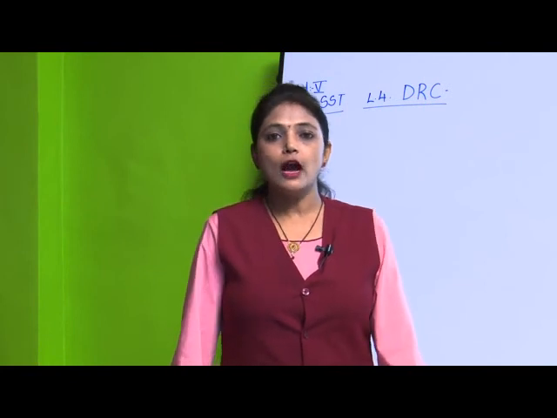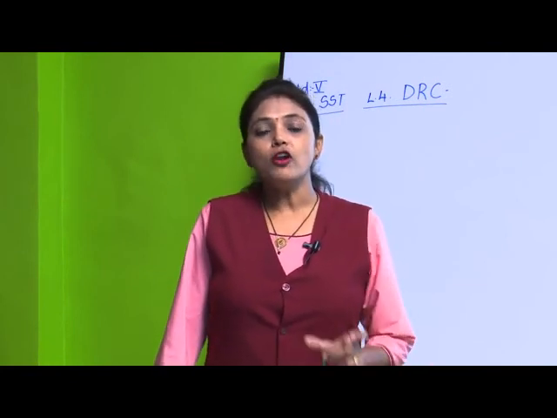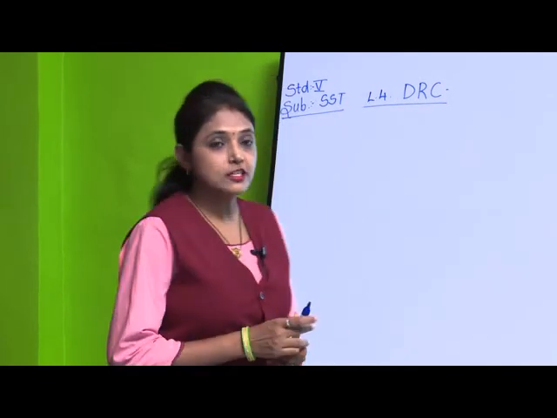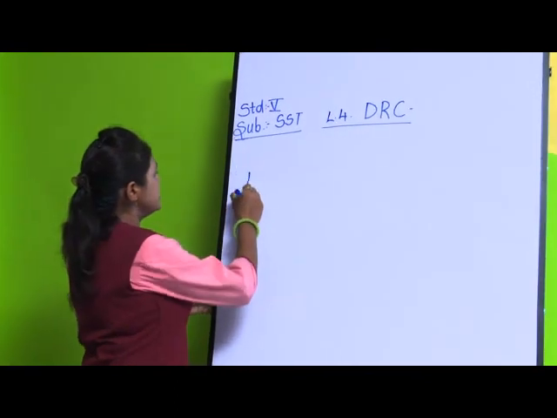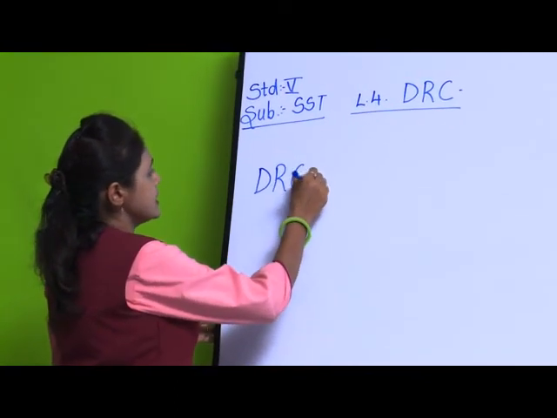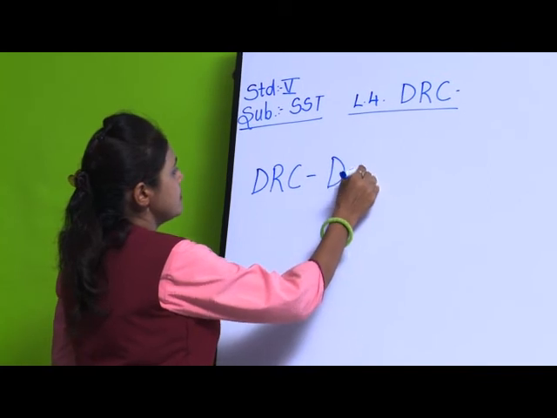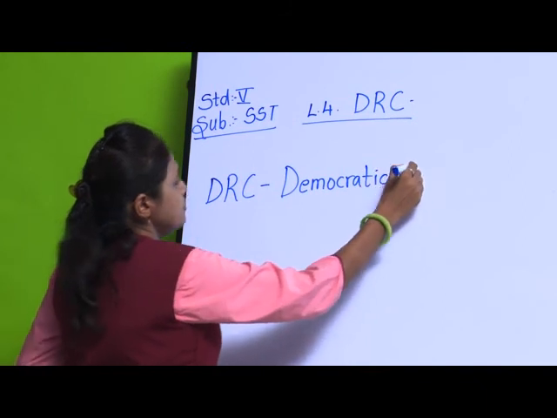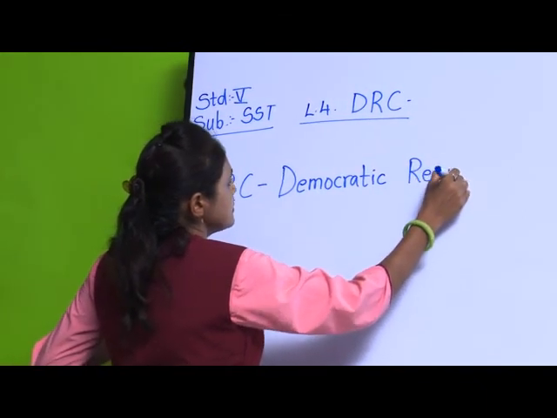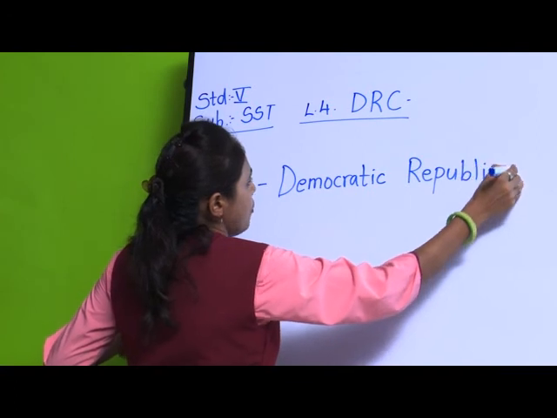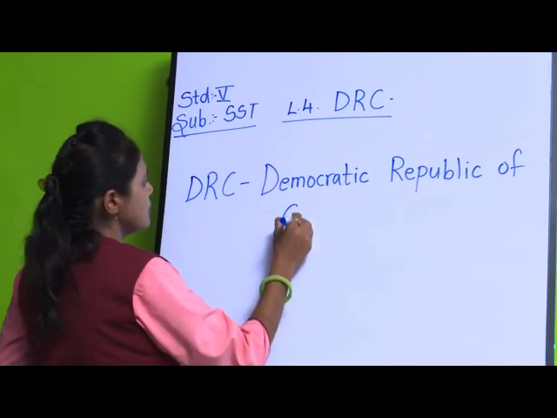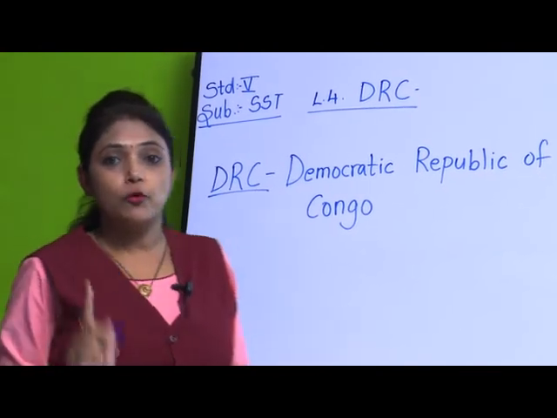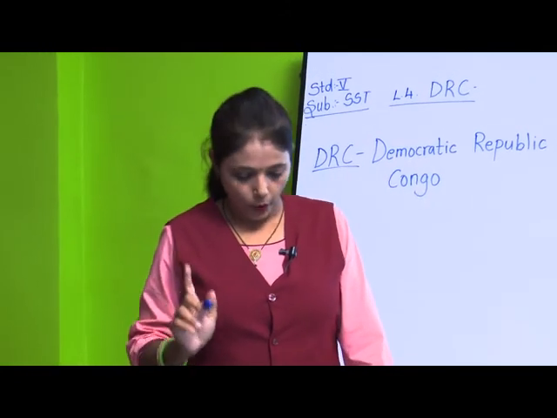Okay. So now tell me, what is the full form of DRC? DRC, Democratic Republic of Congo. What is the full form of DRC? Democratic Republic of Congo. Yes.